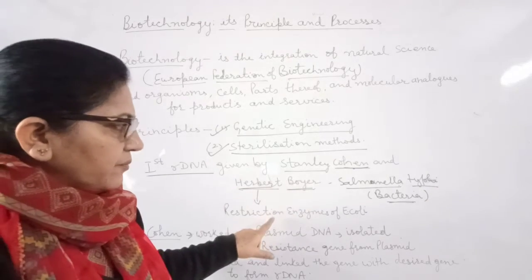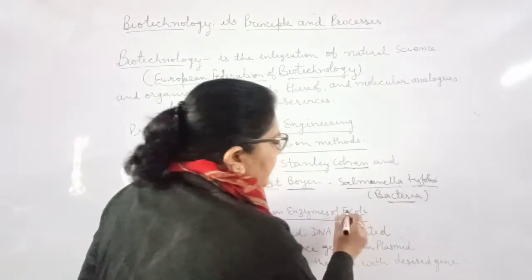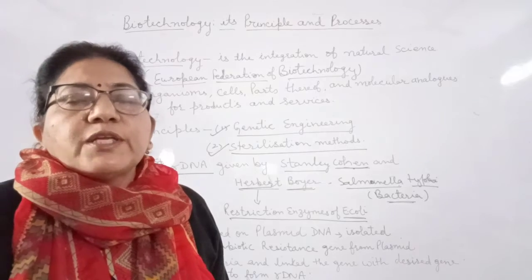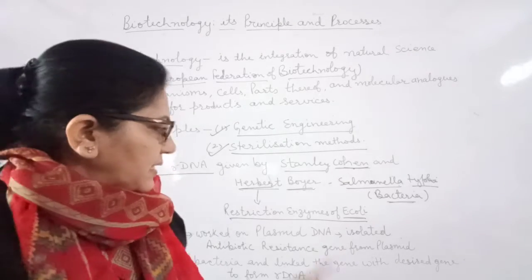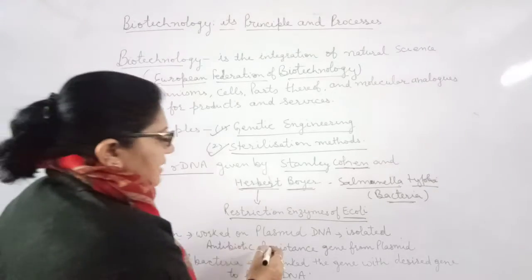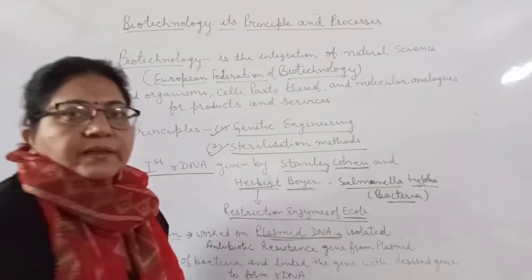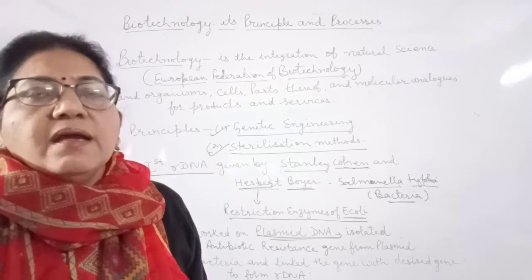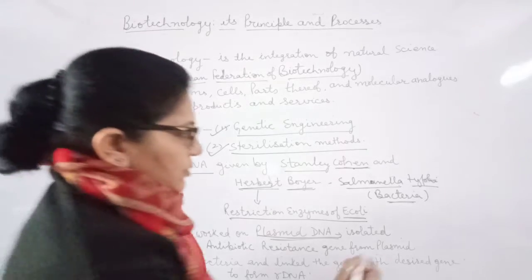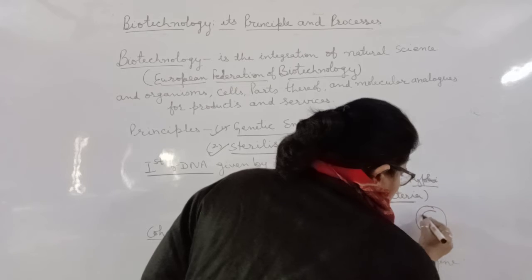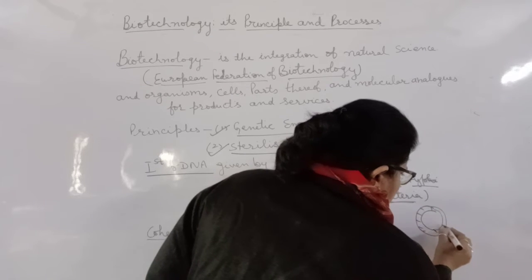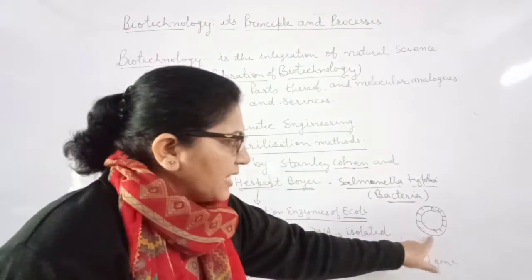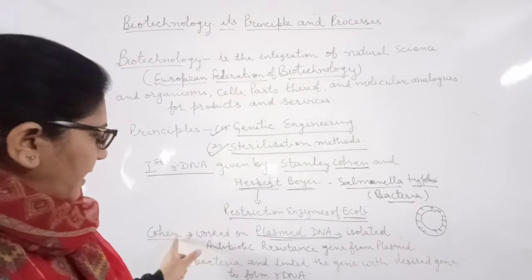Herbert Boyer first identified the restriction enzymes of E. coli, which help to cut the desirable gene at a particular site. And Cohen worked on the plasmid DNA. What do we mean by the plasmid? Plasmid is the extra chromosomal DNA present in prokaryotic cells. That is the extra chromosomal, circular DNA present in the prokaryotic cells, that is in bacteria, and this was isolated from Salmonella typhi by Cohen.